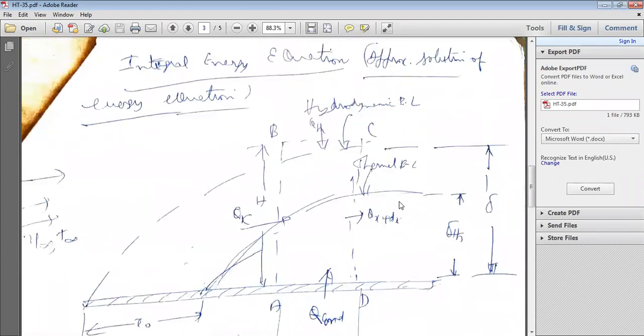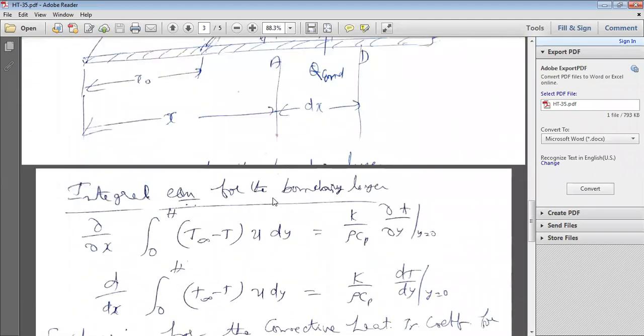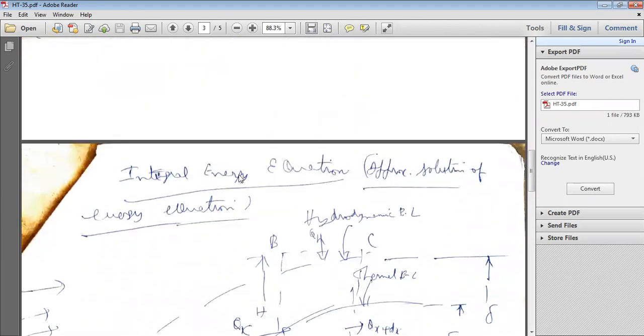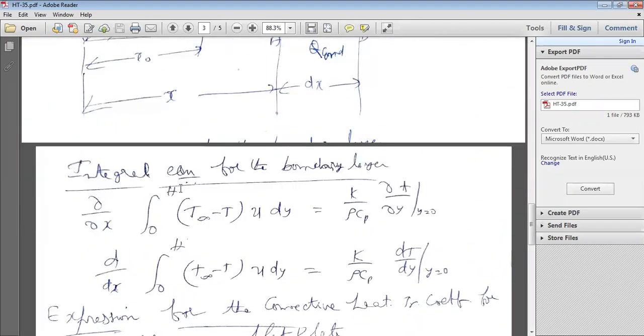So for the solution of the energy equation, by considering a small fluid element and all these four energies, conduction heat and convection heat, you get the solution for the energy equation, just like the integral momentum equation, the integral energy equation.